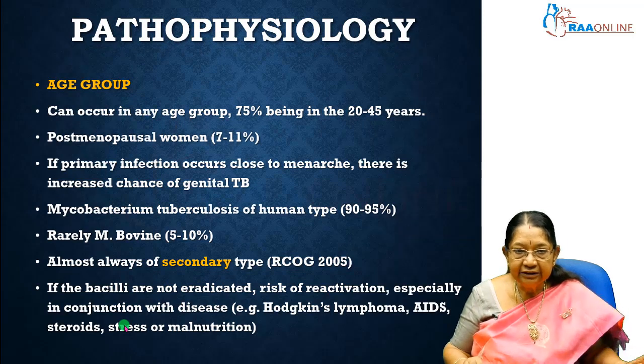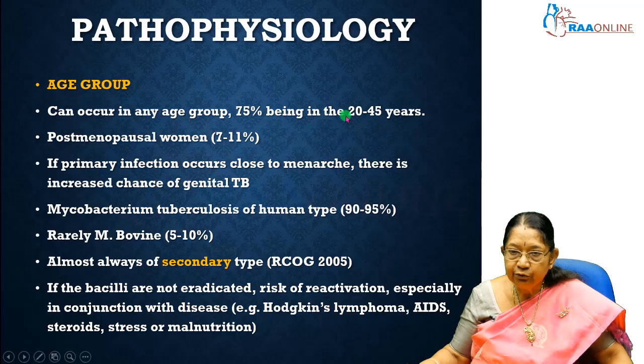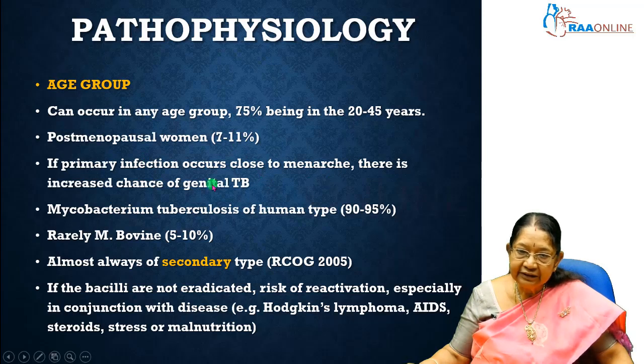It can occur at any age group, with 75% being in the 20 to 45 years. That means in the reproductive age group, the incidence is quite high. In postmenopausal women, it is around 7 to 11%. And if primary infection occurs close to menarche, there is an increased chance of genital tuberculosis and the patient will land up with so many problems leading to infertility.